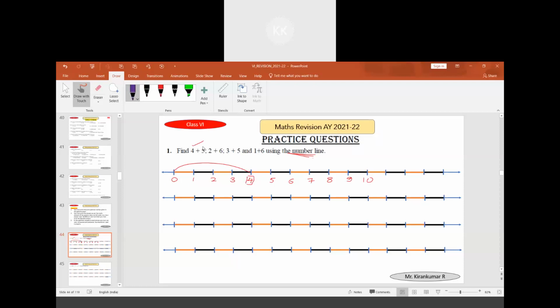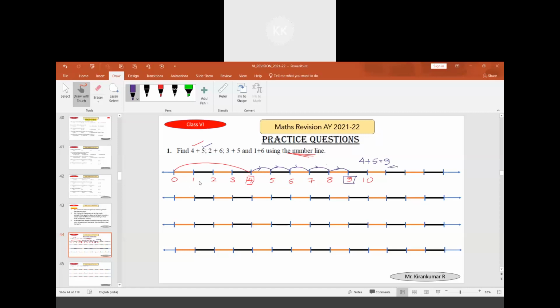Afterwards, 5 should be added. It means 5 steps you have to move towards the right side. This arrow mark indicates that you are moving towards the right direction, and the answer obtained is 9. So 4 plus 5 will be equal to 9. This is how you can do it using number line.